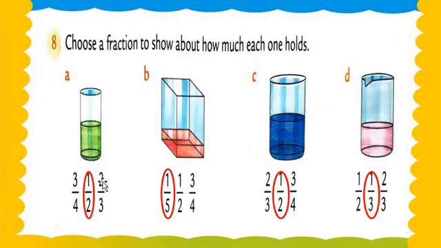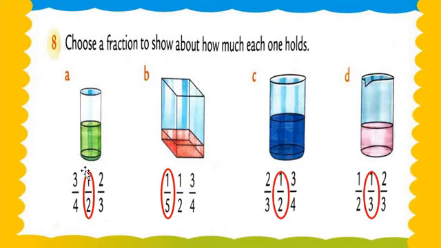So, dear students, question number 8: choose a fraction to show how much each one holds. Here is equipment, apparatus, things. We have to fill something in them, any liquid, chemicals or water. Here are different types of apparatus, and they are filled with any liquid or any material. Understood? So now let's check question number A.